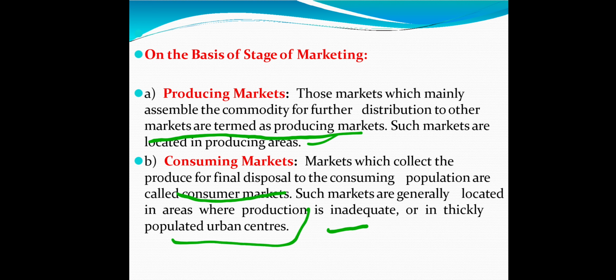A producing market is mostly located in manufacturing centers, say in a nearby MIDC area or nearby city area, from which produce can be transported to another market. But a consuming market is located where a large number of consumers are present and where the population is more.